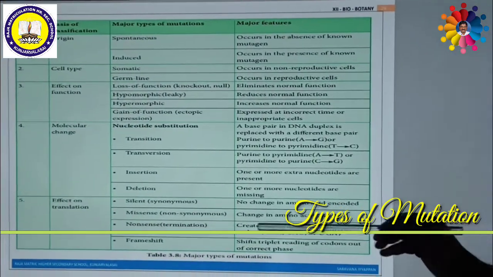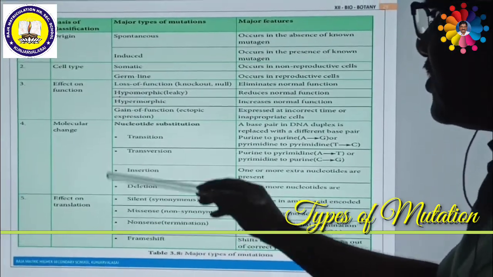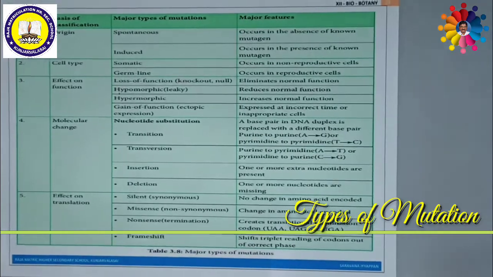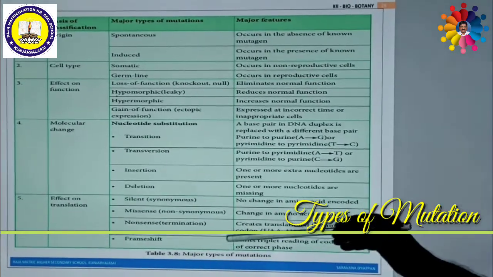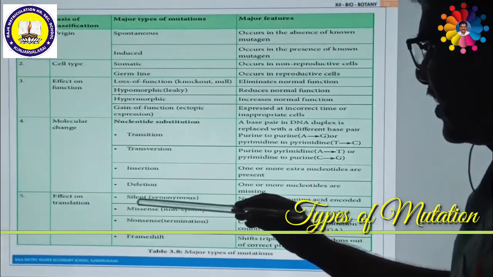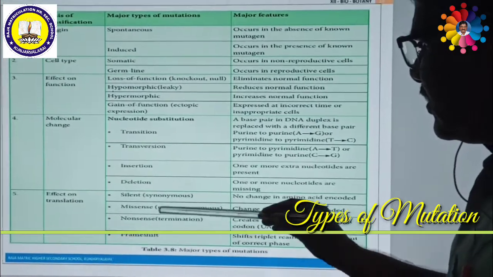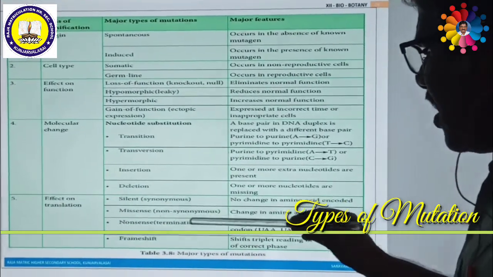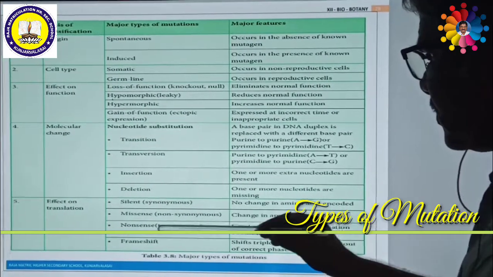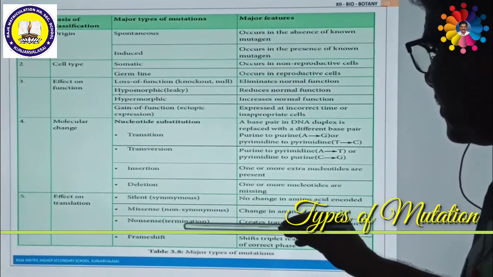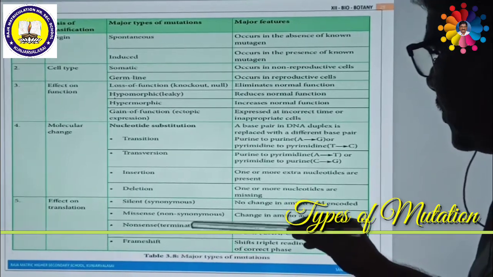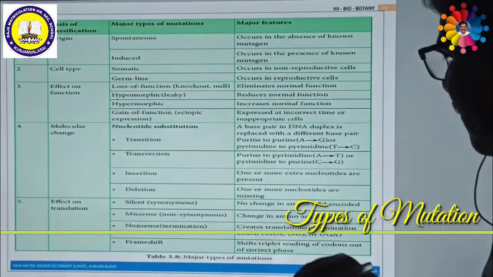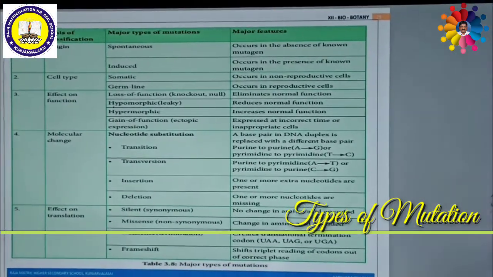Then the fifth category is effect on translation. On the basis of effect on translation, there are four different types of mutations: silent mutation, also called synonymous mutation; missense mutation, or non-synonymous mutation; nonsense or termination mutation; and the last one, frameshift mutation.